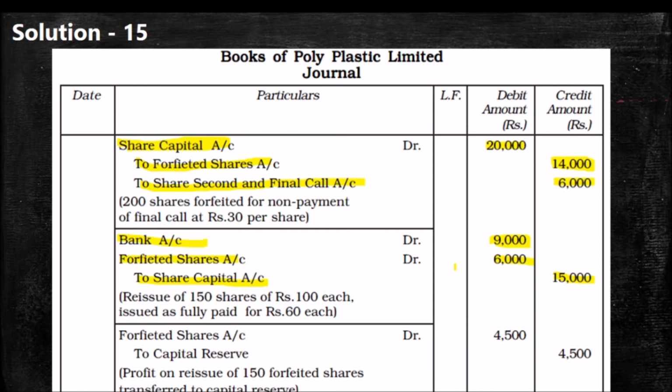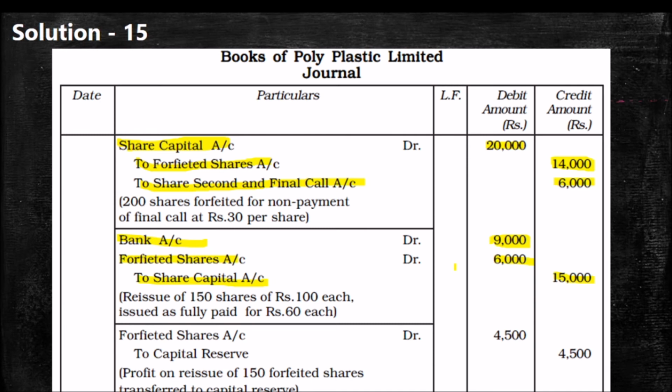So we have to find out the amount credited to the forfeiture account for these 150 shares, because the forfeited shares are not fully reissued, only partially reissued. We want to know the amount credited to forfeiture account from these 150 shares.